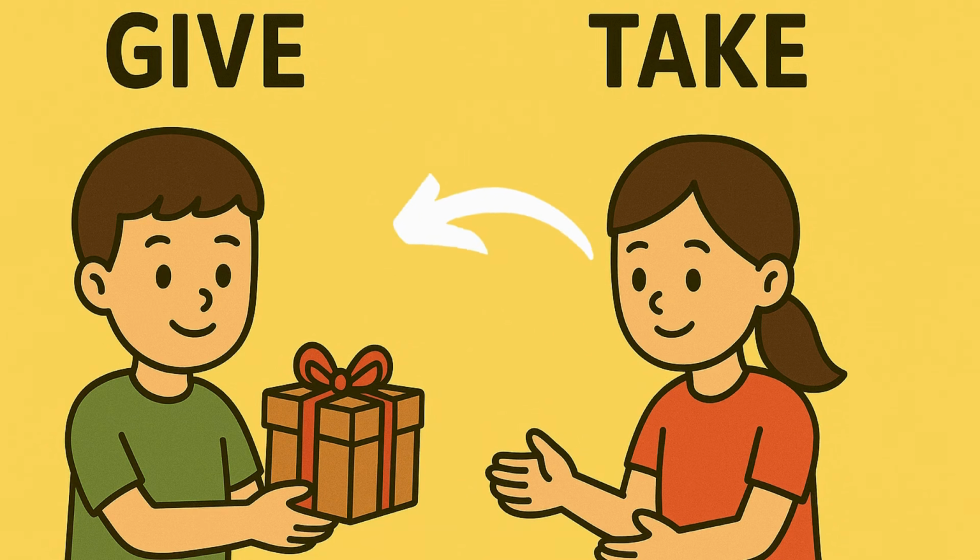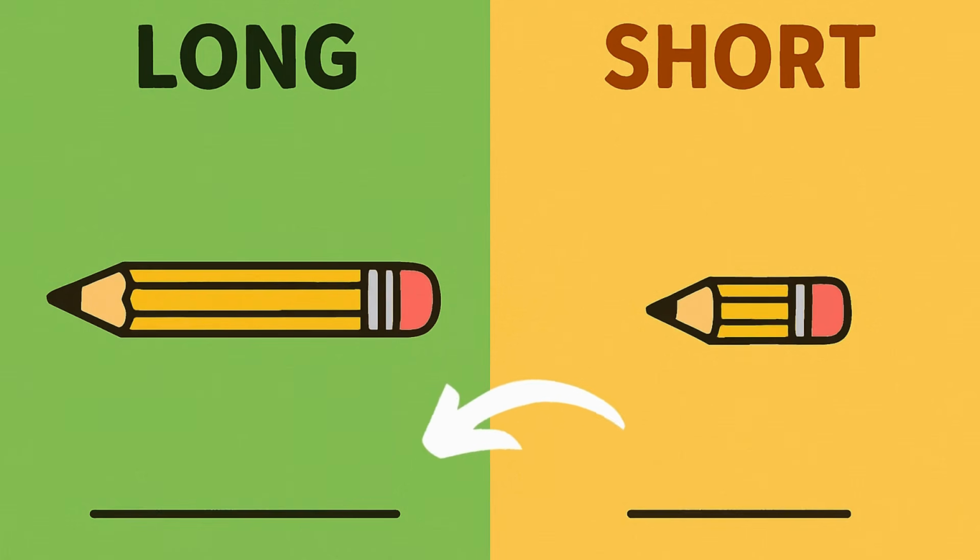Give. Take. The boy gives a gift to the girl. The girl takes the gift from the boy. Long. Short. This is a long pencil. This is a short pencil.